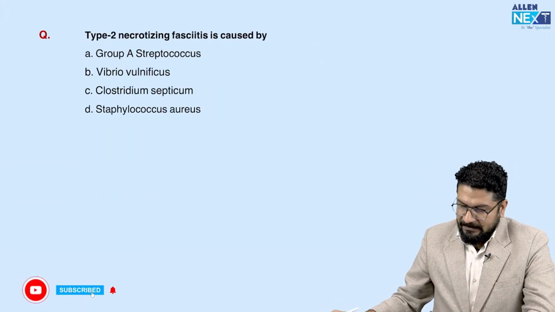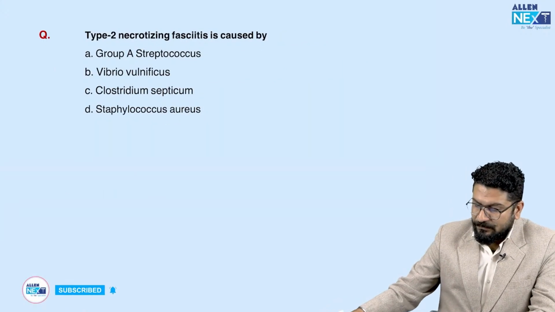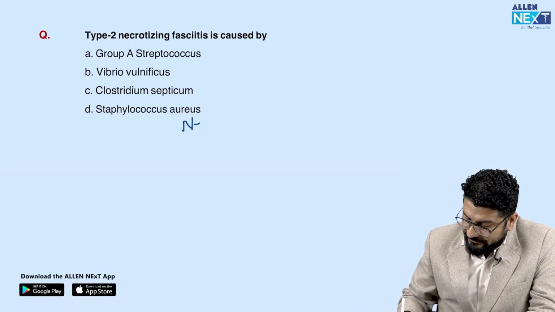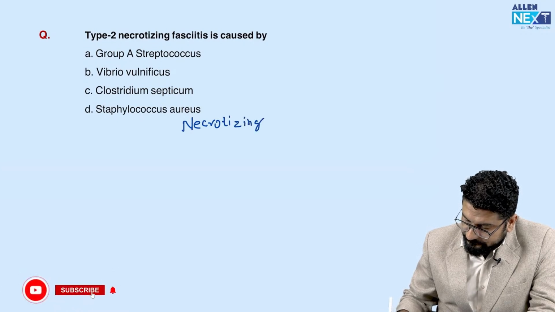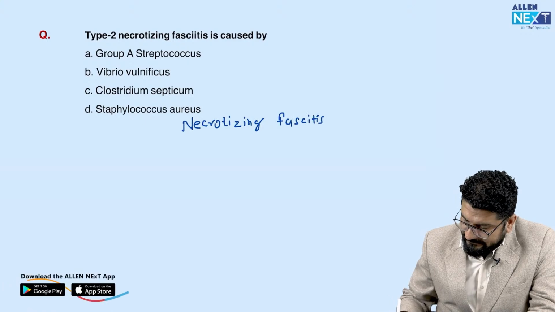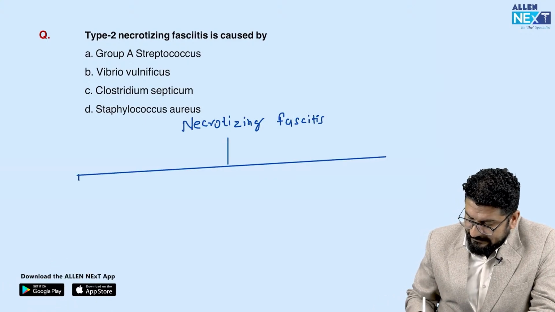Okay, now again, we have next question related to type 2 necrotizing fasciitis. So if I use this term necrotizing fasciitis, we can divide this into 3 types. So we can have type 1, type 2 and type 3.